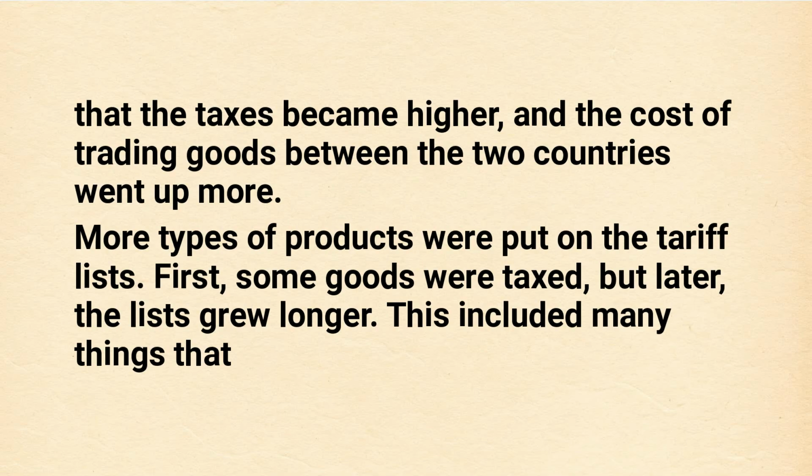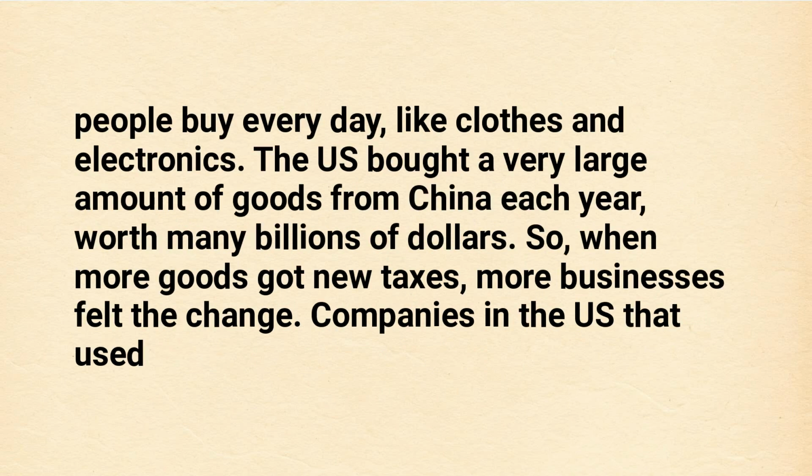More types of products were put on the tariff lists. First, some goods were taxed, but later the lists grew longer. This included many things that people buy every day, like clothes and electronics. The U.S. bought a very large amount of goods from China each year, worth many billions of dollars.